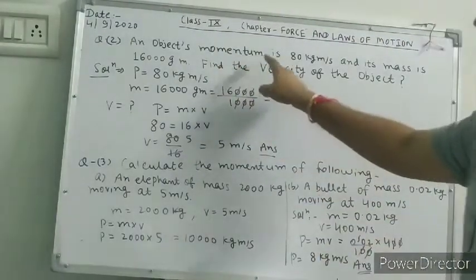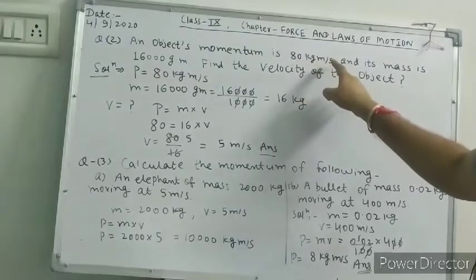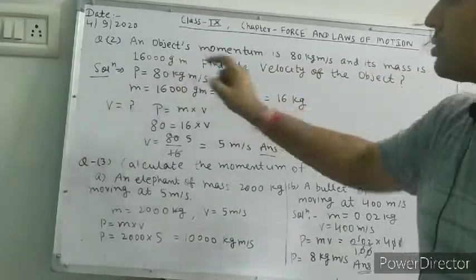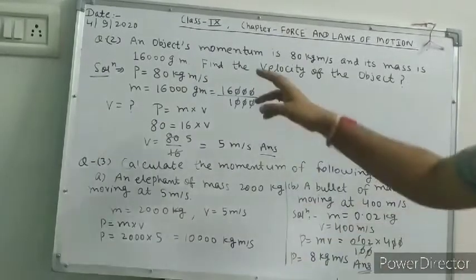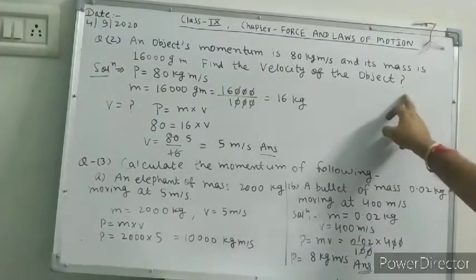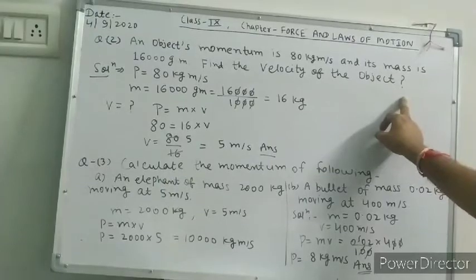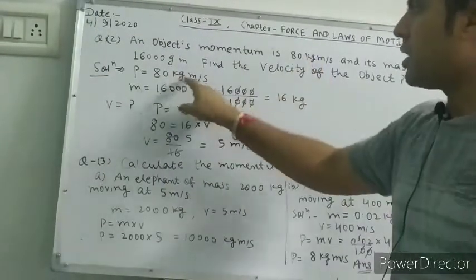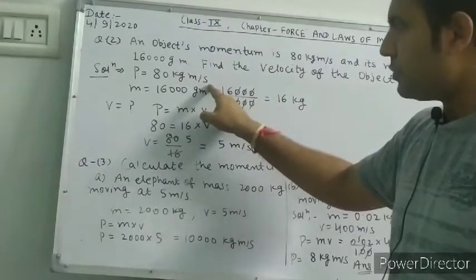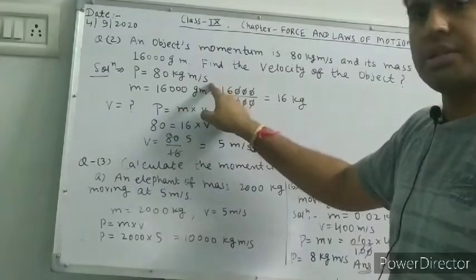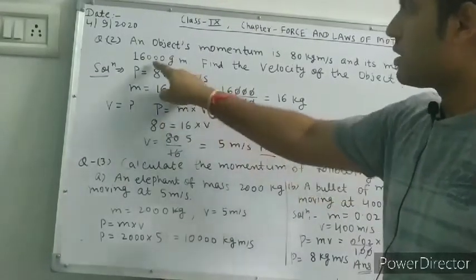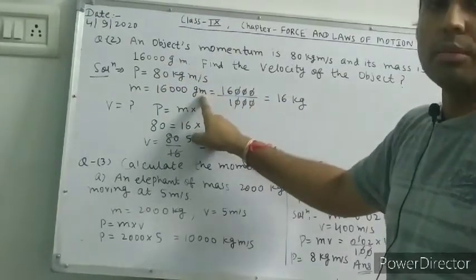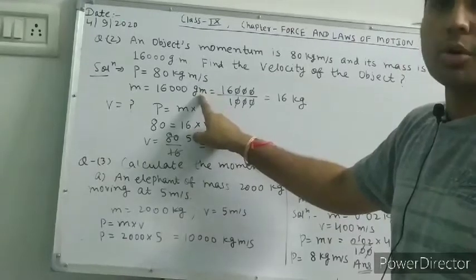Question number 2. An object's momentum is 80 kg meter per second and its mass is 16,000 gram. Find the velocity of the object. So as you know, momentum is 80 kg meter per second. Unit is kg meter per second. Mass is also given, 16,000 gram. It is in gram. So you will change this gram into kilogram.